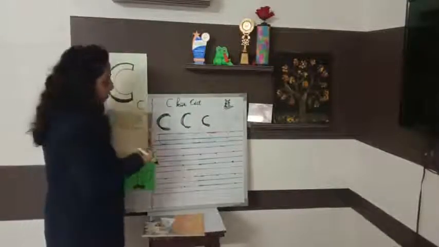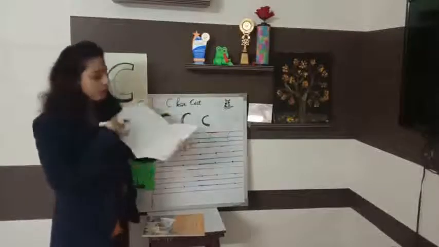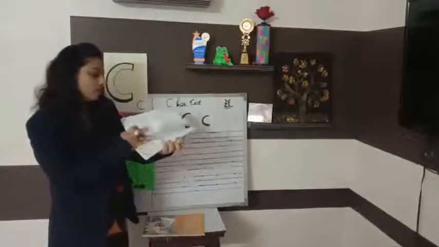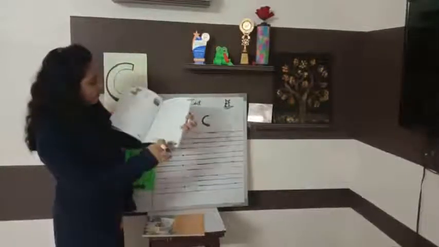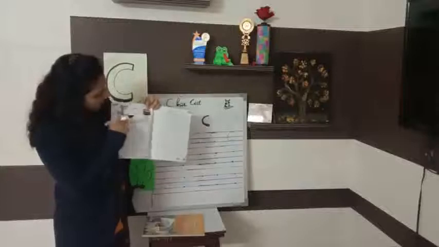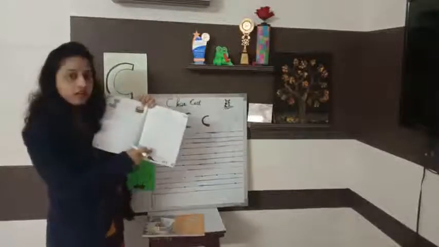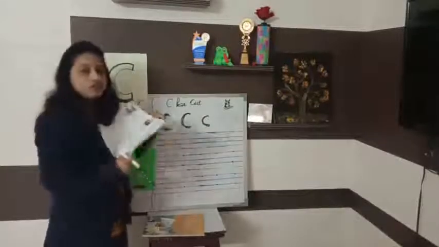Now, you have this book, na, in which you have to write C for cat on page number 14 and 15. So how to write, red line to blue line, I am going to show you here.